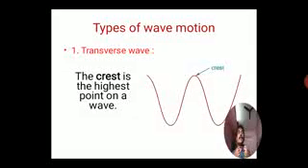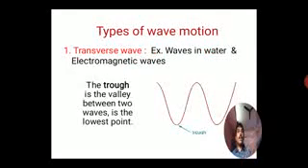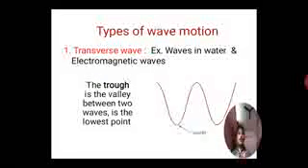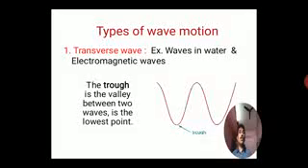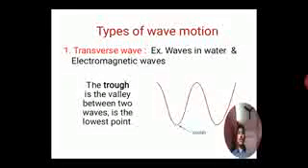This wave has a crest, which is the topmost, highest point, and the bottom part, the lowest point, shown here, is called a trough. Examples of transverse waves are waves in water, and electromagnetic waves are also transverse waves.